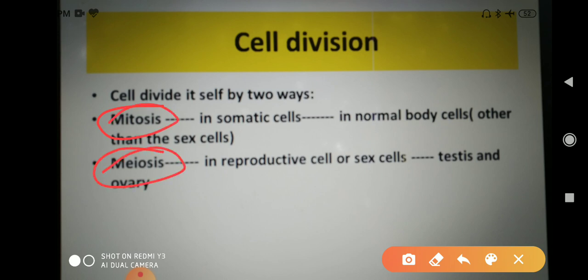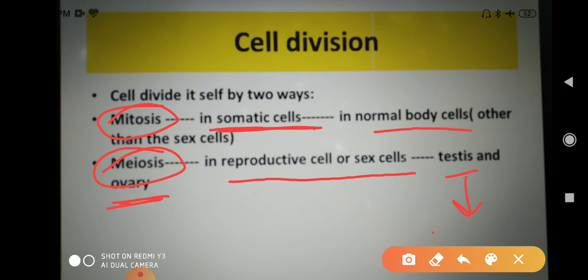Now, the first division, mitosis, takes place in the somatic cells. Somatic cells means normal body cells, except reproductive cells or sex cells. Next is meiosis. Meiosis takes place in the reproductive cells or sex cells, that is testes and ovary. During the formation of sperm in the male testes and ova in the female ovary, it means during the formation of the male and female gametes, the male gamete being sperm and the female gamete being ovum, meiosis takes place.